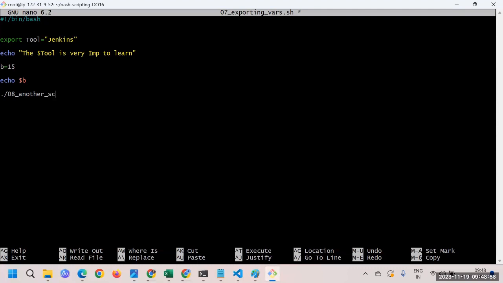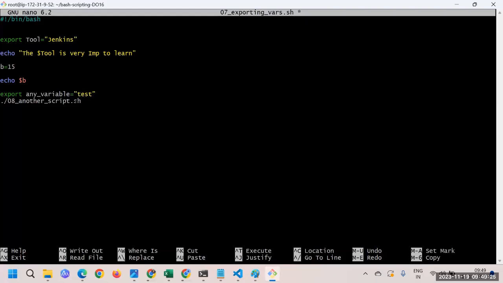I don't remember exactly, but let's see if this is the script name we have. So within this script, one more thing we have to do is declare the variable, right? So I'll say export any variable is equal to test.